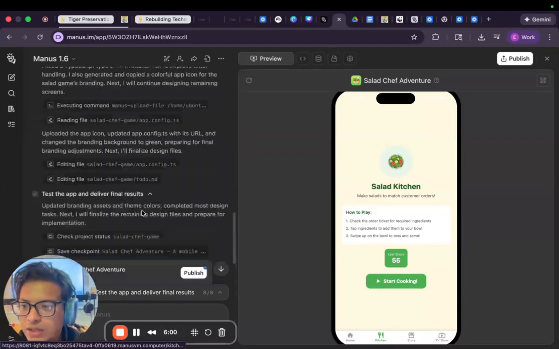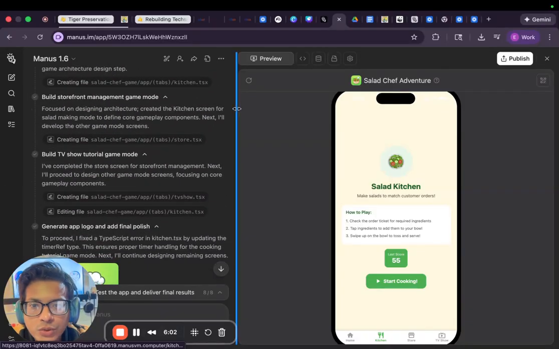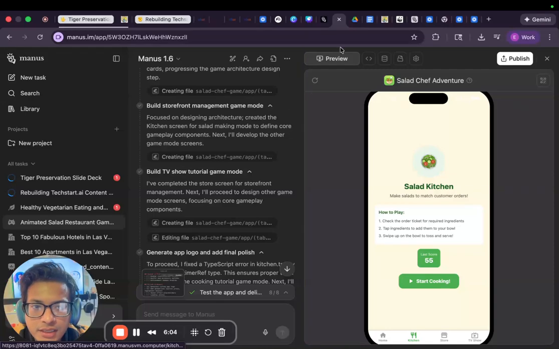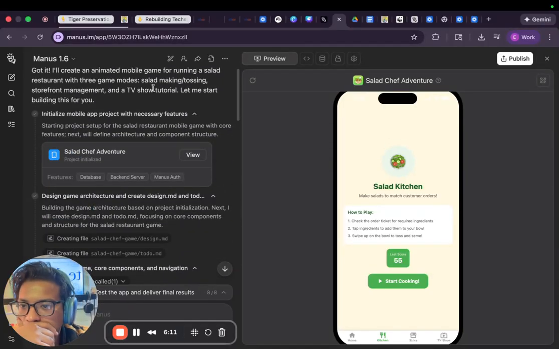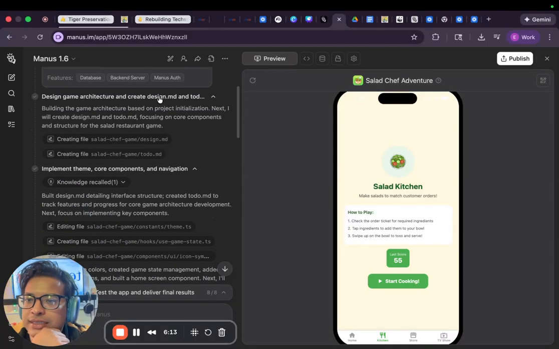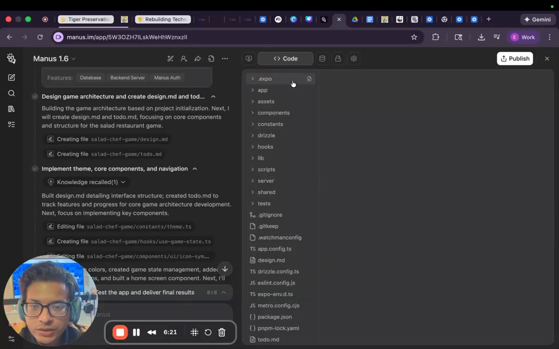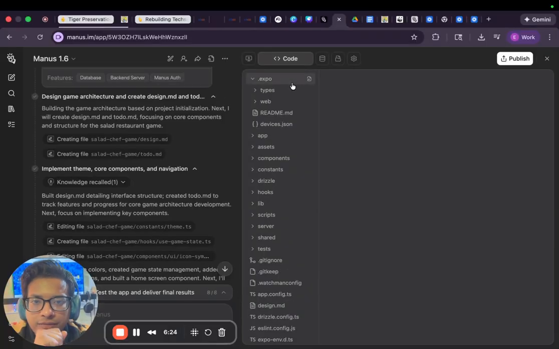So let's also read what our tool, what Manus, decided to tell us. Okay, so here we go. I'm coming to the top. So it said it was going to create the game, designing the game architecture. One thing to keep in mind, it looks like a mobile app, which is fantastic. We got the code here, right? And this code is going to become the foundation for the apps. It looks like it may be able to help us push it to the app store as well.